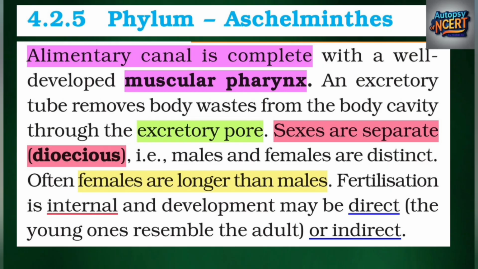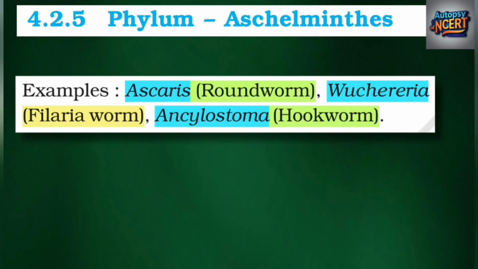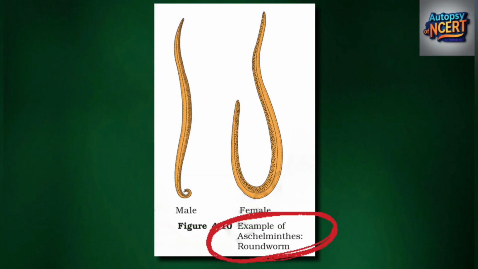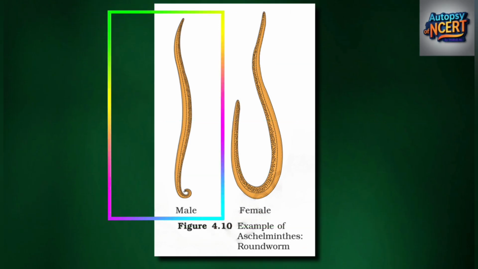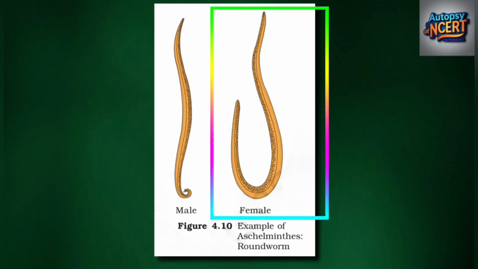Fertilization is internal and development may be direct, the young ones resemble the adult, or indirect. Examples: Ascaris, roundworm; Wuchereria, filarial worm; Ancylostoma, hookworm. Example of Aschelminthes: roundworm, male, small, curved; female, longer than male.